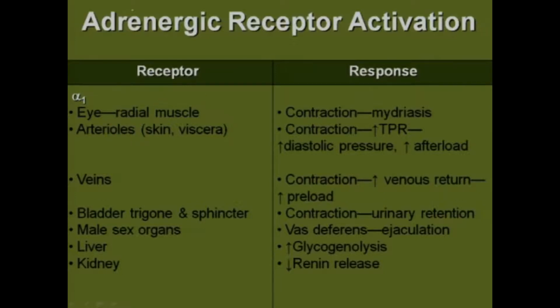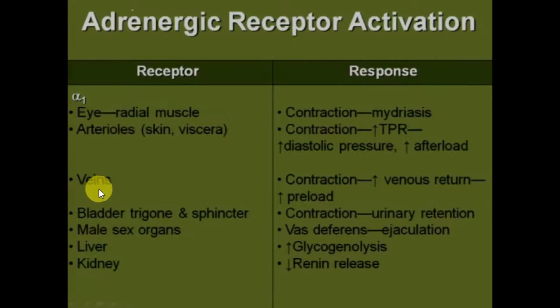Alpha-1 receptors are coupled with Gq protein. Thus, they will increase the concentration of calcium, and calcium is related with contraction. So, in the eye, the radial muscles will be contracted, thus causing mydriasis. This mydriasis will be without cycloplegia. This differentiates them from muscarinic receptors, because with muscarinic receptors there is cycloplegia, that is blurred vision.